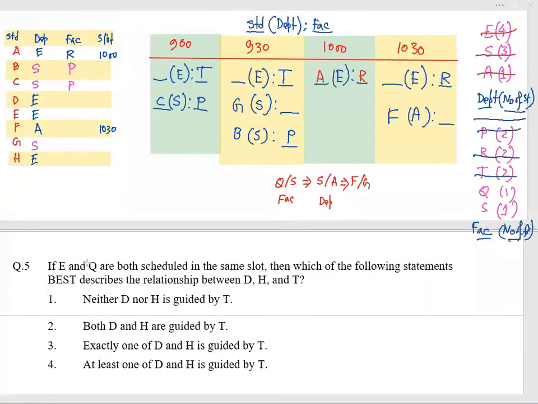Now let's go for question number 5. If E and Q are both scheduled in the same slot, E is the student and Q is the faculty. That is possible here, at 9:30. E and Q also at 10:30, it is possible.